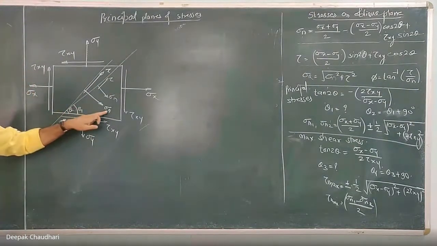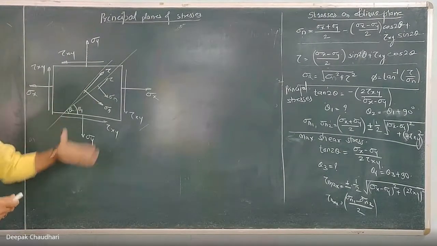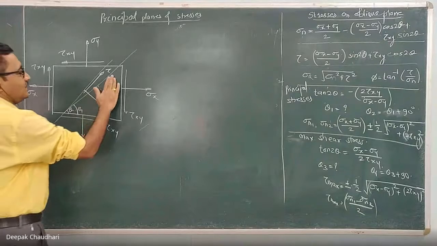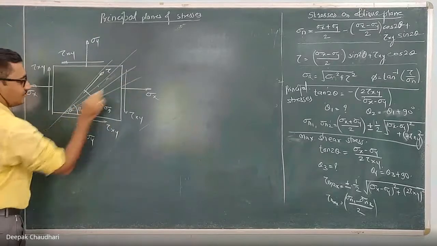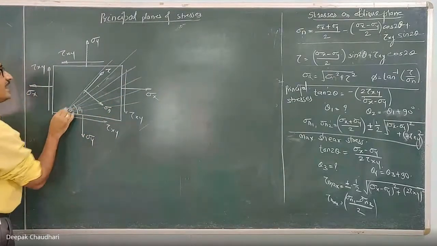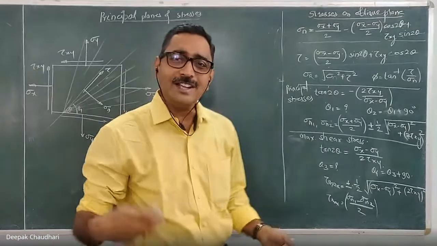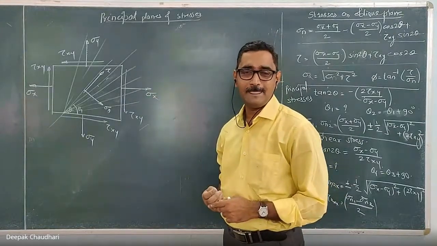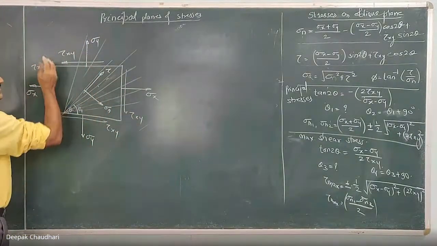Okay, here means this normal stress and tangential stress acting on an oblique plane depend on the inclination of that plane. If we change the inclination, the magnitude of the normal and tangential stress will also change. Now, on this strain body, I can consider a number of planes of different inclination. Understood? Yes, since inclination of each plane is different, the magnitude of the normal and tangential stresses acting on each plane will also be different.